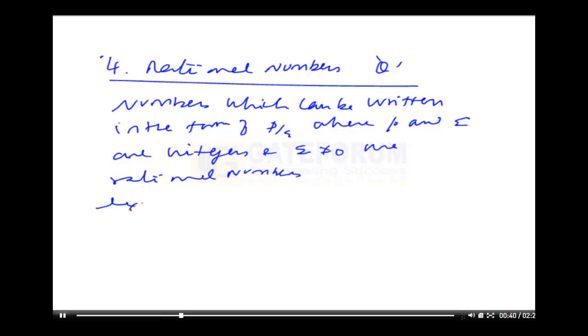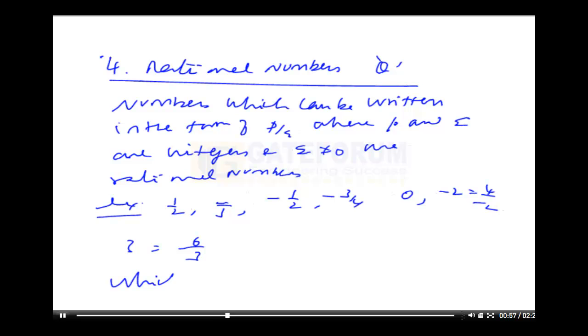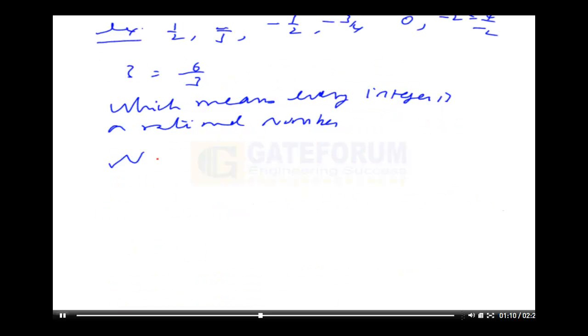Look at the examples of rational numbers. Anybody will say 1 by 2, 2 by 3. If you press further, you get minus 1 by 2 and minus 3 by 4. Further, 0. Then minus 2 is nothing but 4 by minus 2, or 3 is equal to 6 by 3, which means every integer is a rational number. So the natural number system is a subset of whole numbers, a subset of integers, a subset of rational numbers.